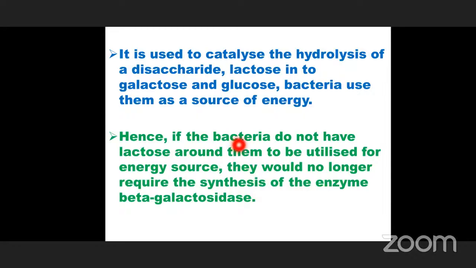This bacteria synthesizes the enzyme beta galactosidase, which hydrolyzes lactose into glucose and galactose. The bacteria utilize this glucose and galactose as the energy source. Without lactose, they would no longer require the synthesis of the enzyme beta galactosidase.